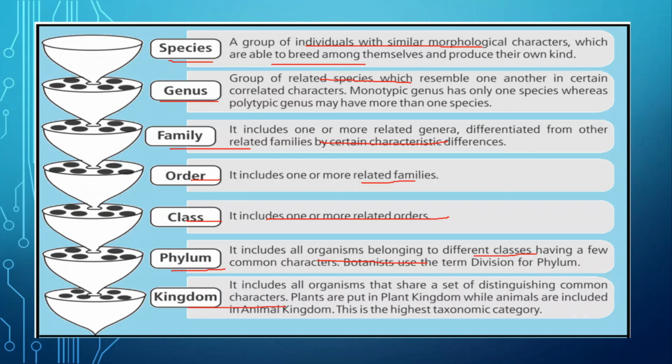Now, the topmost taxa or category is kingdom, and it is only two: for plants, the plant kingdom, that is Plantae, and for animals, the animal kingdom, that is Animalia. So this is the highest taxonomic category. This shows the hierarchy of classification of all living beings.